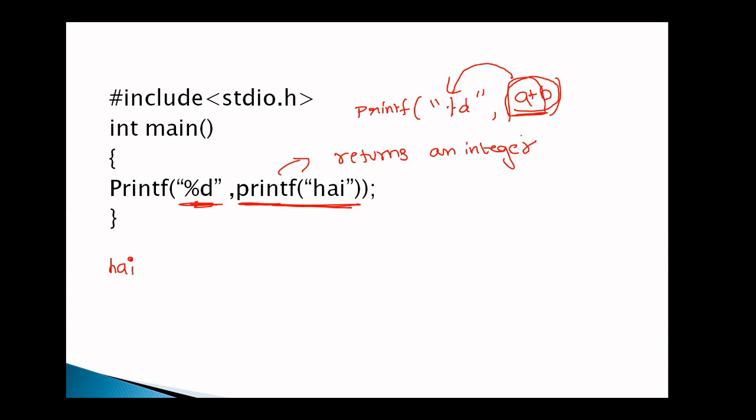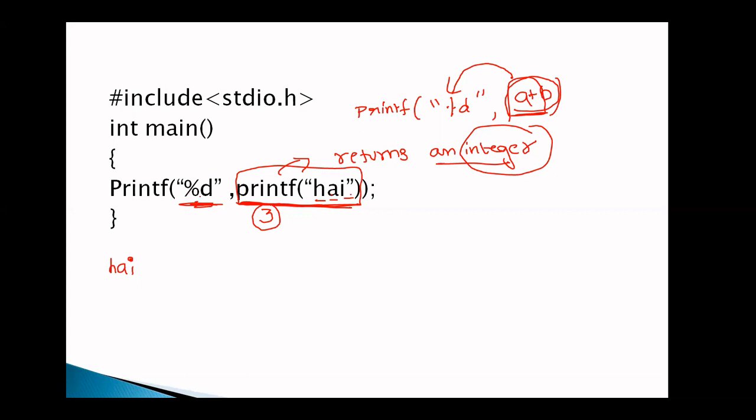Remember, generally each and every function has some return value. Even though it is void also, it has to return some value. Printf is a predefined function. It returns an integer value. What is that value? How many characters it prints. How many characters? 1, 2, 3. So after execution of this statement, this is replaced with 3. After printing of hi, every function is replaced with the return value. The return value is the number of characters, 3.